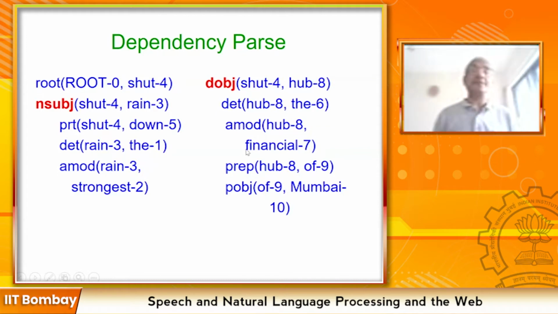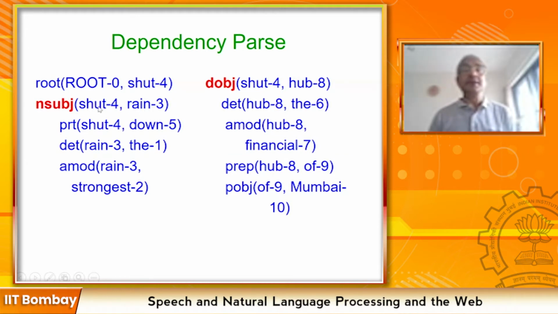So in dependency parsing, we work with head and modifier, and in constituency parsing, we work with phrases and subphrases. So now an important question that will arise is, when such a dependency relation is given, which is the head and which is the modifier? So here shut is the head and rain is the modifier.